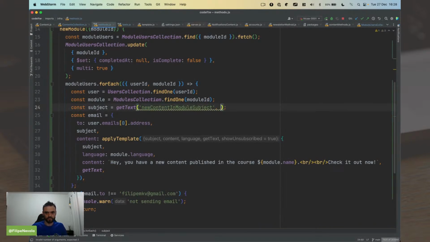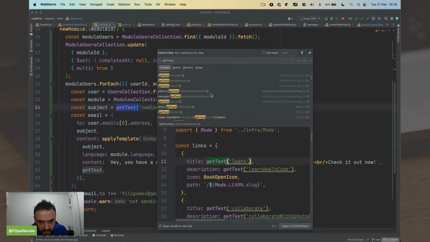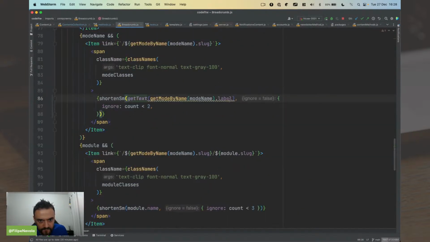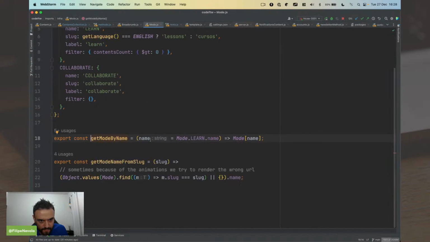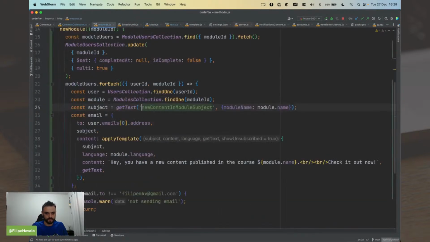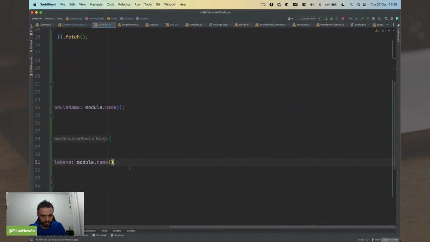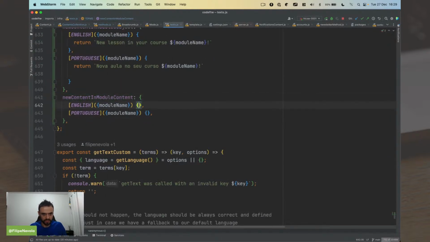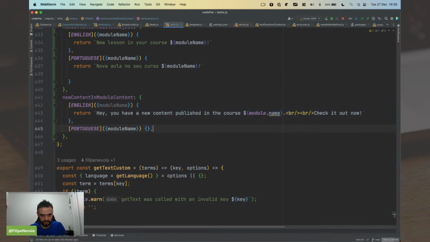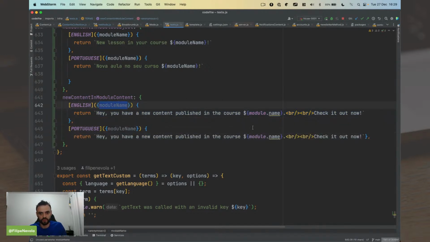And I think we need to provide the module name like this. And double check the syntax because I don't remember, but I think it's like this. Let me see. Yes, get text, and then you can provide like this. Yeah, I think that's the way to go. Okay, and I'm going to do the same here for the content, and I'm going to change this to content, and I'm going to grab this piece here. Okay, for English, it's going to be this, and for Portuguese, change the module name.